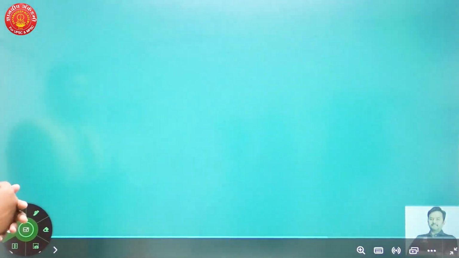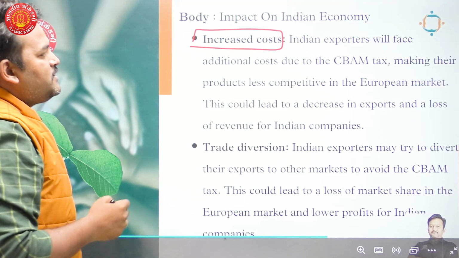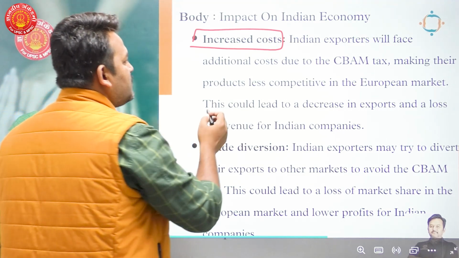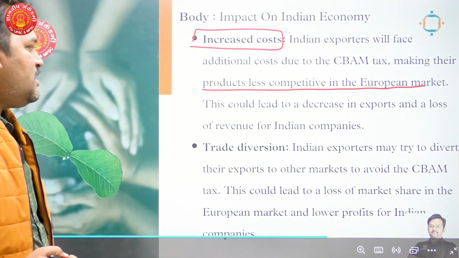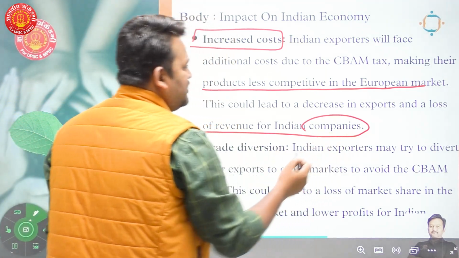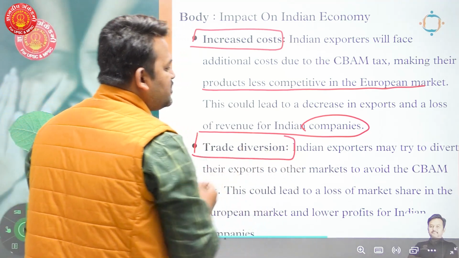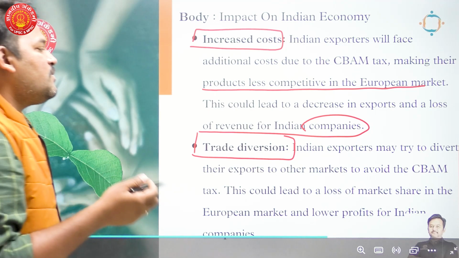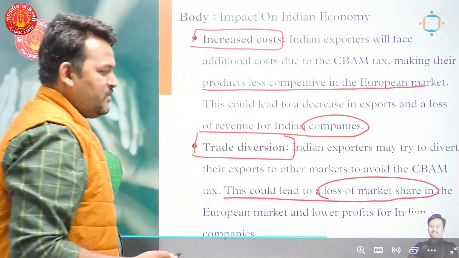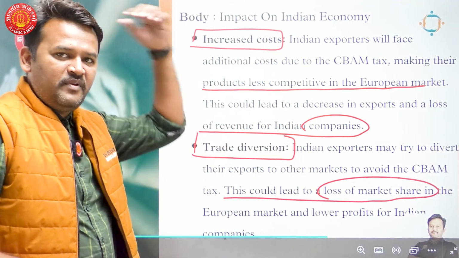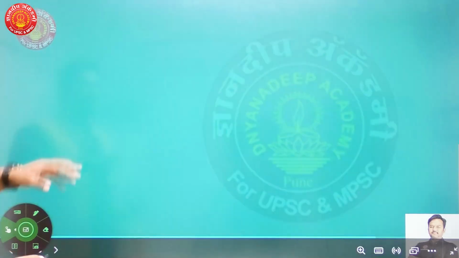Impact on Indian economy. First will be the increased cost. Indian exports will face additional costs due to CBAM tax, making their products less competitive in the European market. This could lead to a decrease in exports and a loss of revenue for Indian companies. Second thing is trade diversion. Indian exporters may try to divert their exports to other markets to avoid CBAM tax. This could lead to loss of market share in European Union, and we don't want this, because we want maximum market share in all the European Union economy.